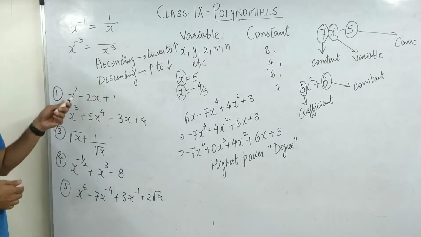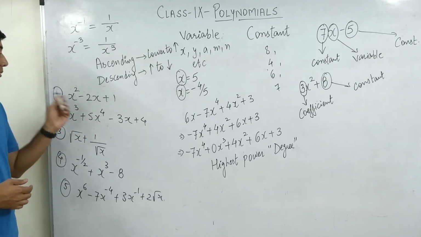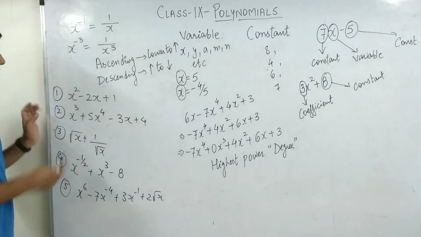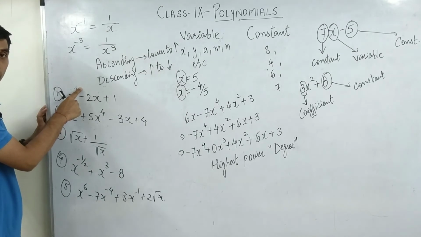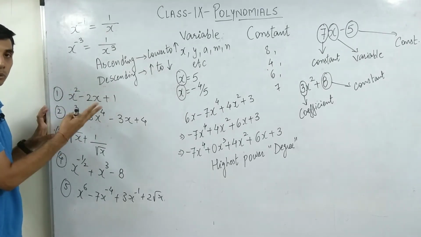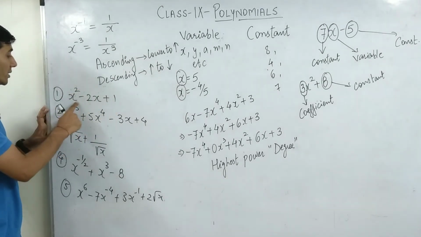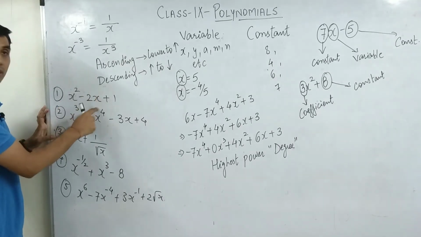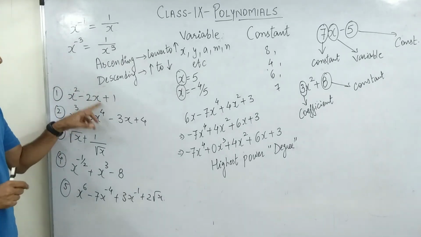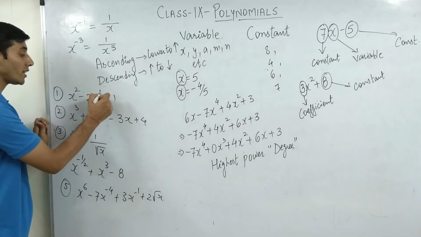So let's see whether the question number 1 written on the board is a polynomial. x square, highest power is 2. That means what is the degree of this equation? 2. Is this a polynomial? Yes, there is this natural number x. Whenever there is no power on x, it is always 1. Always 1.